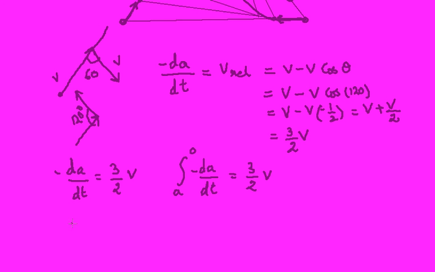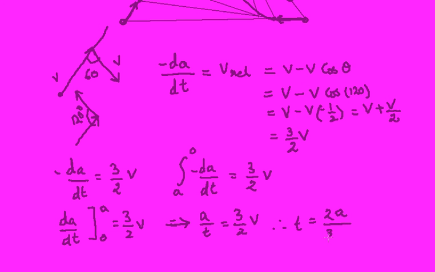So clearing the integration, we get the integral of da from 0 to a. I just inverted the limits and removed the negative sign. It is equal to 3 by 2 v times t. That implies a by t is equal to 3 by 2 v. So therefore t is equal to 2a by 3v.